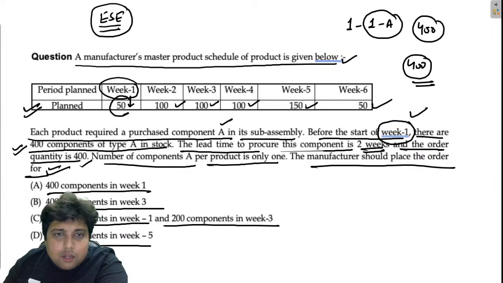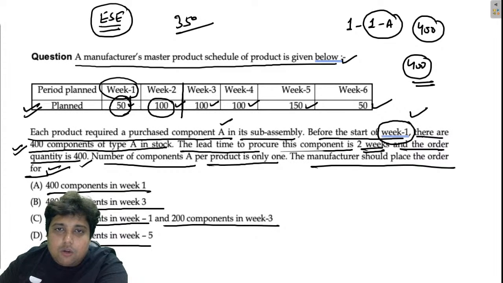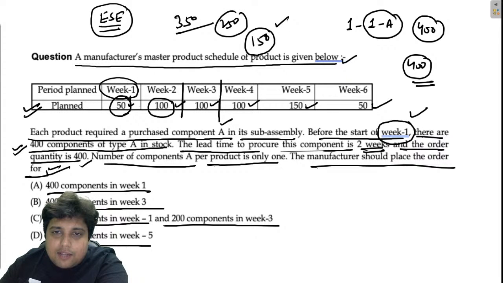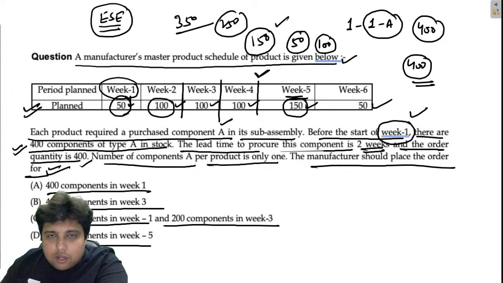50 is required in week 1. So at the end of week 1, I will have 350 units of A. Then at the end of week 2, I will have 250 units of A. Then at the end of week 3, I will have 150 units of A. And at the end of week 4, I will have only 50 units, which is not going to be enough for week 5, right? Because week 5 needs 150 units and I am 100 short. So before the start of week 5, I need a new order. Right? So I will be ordering somewhere in week 3.